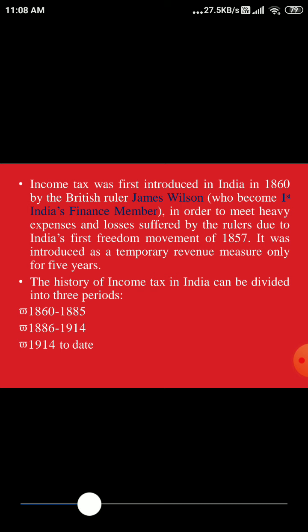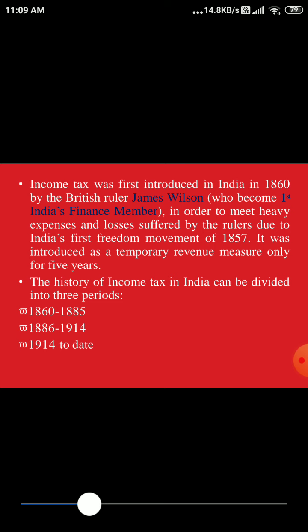There was a shortage of funds because the Britishers were fighting continuously with the Indian freedom fighters. To overcome this situation, James Wilson started to implement the tax. He started to collect revenue from the Indians, farmers, and laborers.